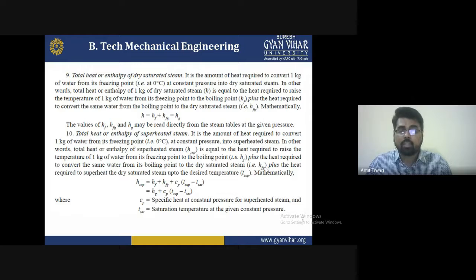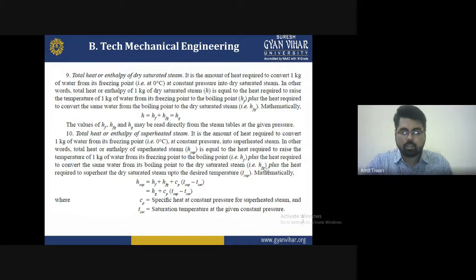Or in other words, the total heat or enthalpy of the superheated steam is equal to the heat required to raise the temperature of 1 kg of water from its freezing point to the boiling point, hf, plus the heat required to convert the same water from its boiling point to dry saturated steam, plus the heat required to superheat the dry steam up to the desired temperature T superheated. So mathematically the expression will be written as well.